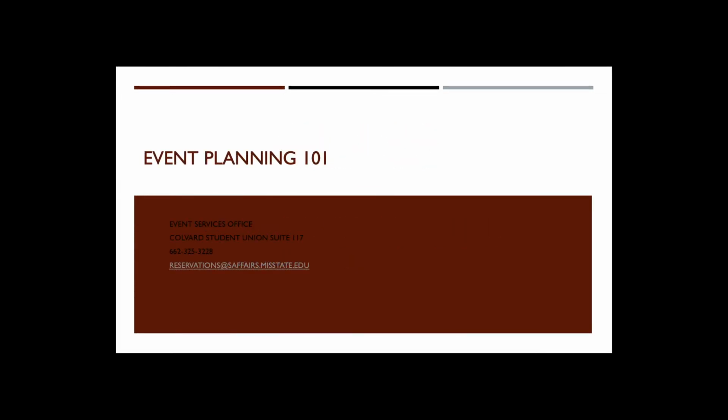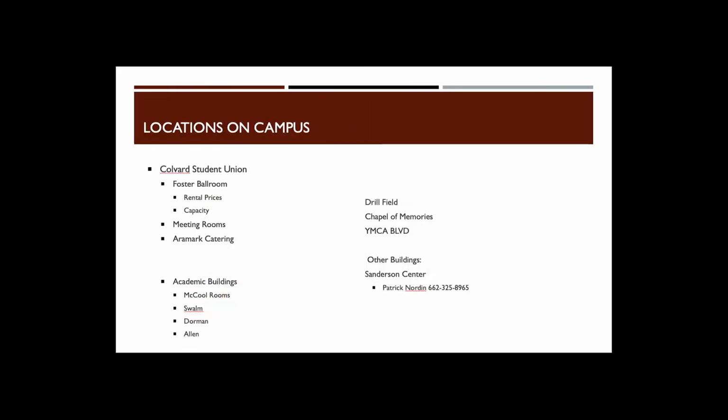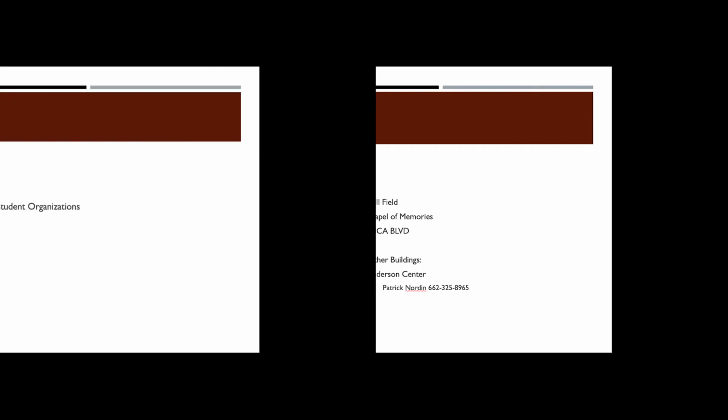Event Services is located in the Colvard Student Union on the first floor, but at this time is only taking reservations via telephone. Their contact information can be found on the MSU website or on the screen here. Student organizations typically have many locations available to them, but this semester some of those spaces may be unusable or have limited capacity. The reservable locations include the Student Union rooms and several academic buildings, outdoor spaces, and Bettersworth Auditorium in Lee Hall. Due to physical distancing measures and classes, some of these spaces' availability will change throughout the year. Make sure to check with Event Services for any location limitations.